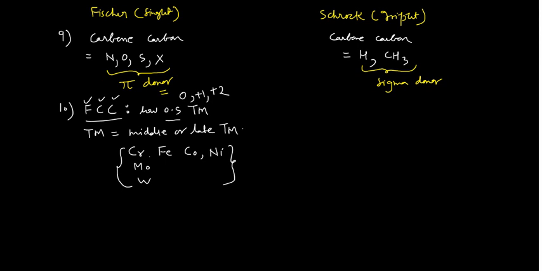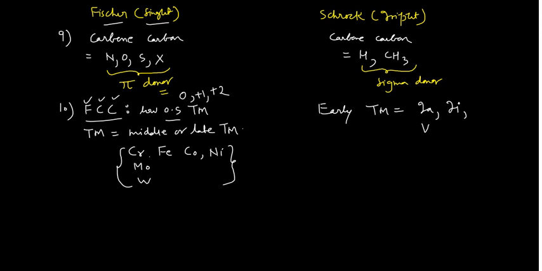And whenever you are talking about the Schrock carbene complexes, then you will have the early transition metals. Early transition metal means you may have tantalum, titanium, or a vanadium complex, if any. So early transition metal means atomic number less than 24, below chromium actually. From chromium onward you have the Fischer carbene, and below chromium, that means atomic number lower than chromium, they will form the Schrock carbene. This is something very very important.